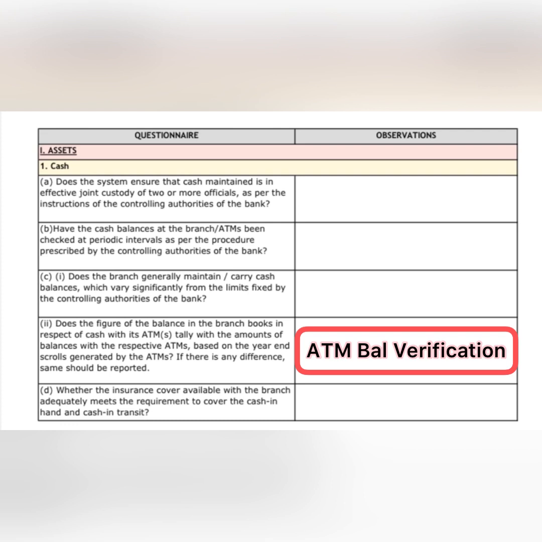For this, you need to know whether there is an ATM attached with the bank which is not maintained by a third party. If there is an ATM under the bank's purview, then only you need to report under this point. Further, you need to check whether the balance in its ATM tallies with the balance of the ATM in the books of the branch. And in case of difference, you need to ask for the reconciliation from the bank and report the same.